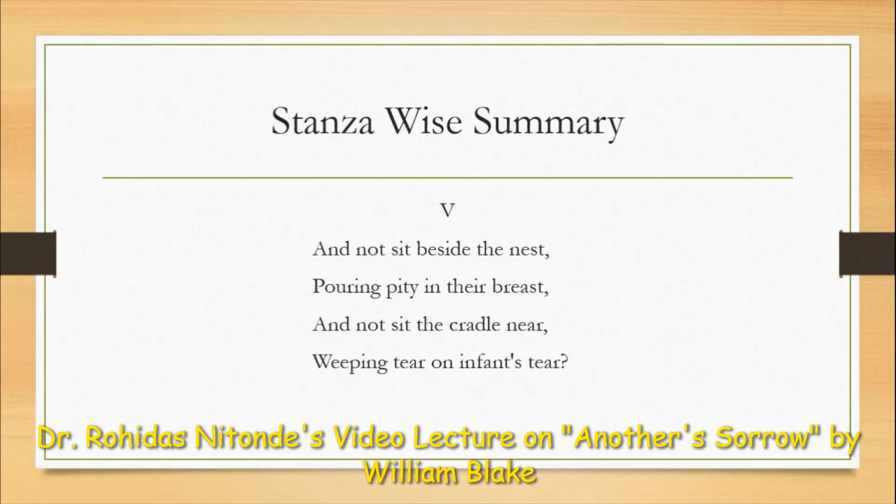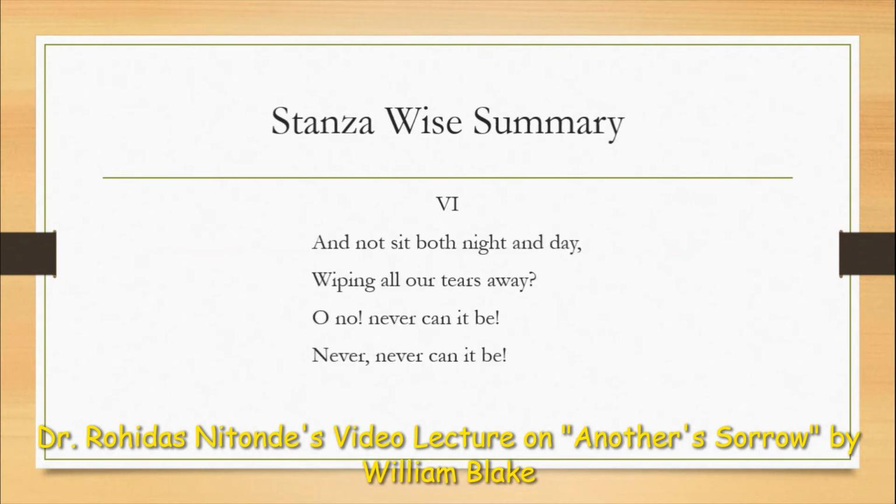The sixth stanza says, "And not sit both night and day, wiping all our tears away? Oh no, never can it be, never, never can it be." Again, in this sixth stanza, we find that the poet is saying that it is not for one moment or for some time that God is there to take care.